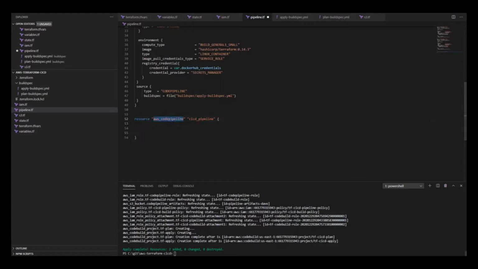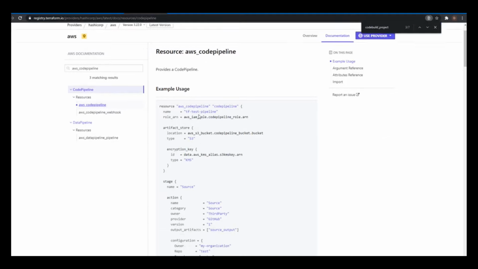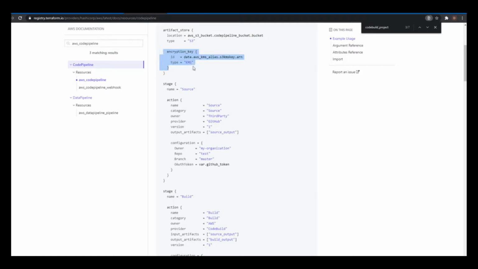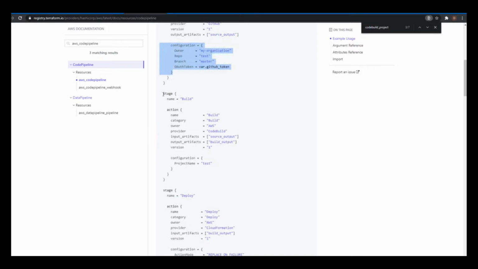Let's check out the documentation to see what it takes to create this pipeline, and it will give us a sample of what it should look like. So it has a name, it has a role, it has an artifact store, which in our case is the bucket we created in the first step. We're not going to encrypt it, so we can skip this particular configuration block. The source stage goes first. This particular configuration is used in open authentication or webhooks, which we're not going to do this way. We're going to be using the CodeStar connection, which is a lot easier to implement. Then we're going to have a build phase.